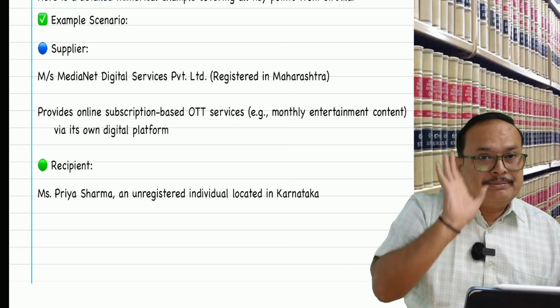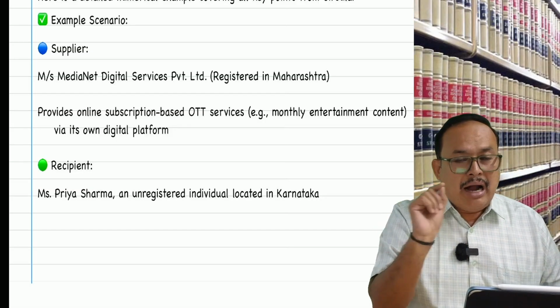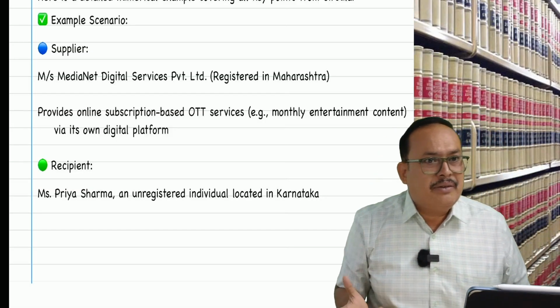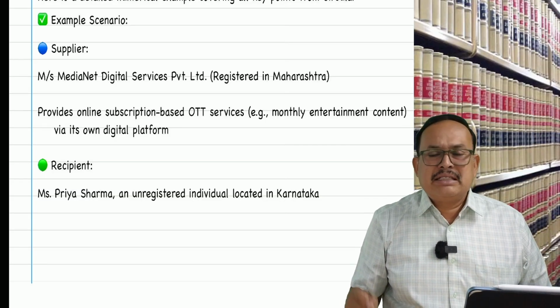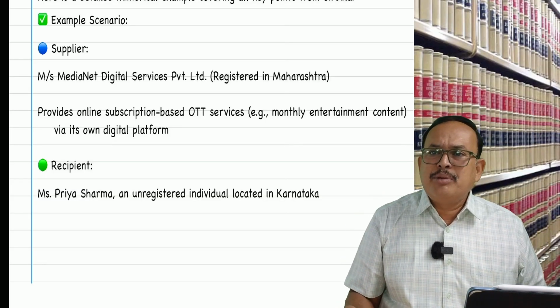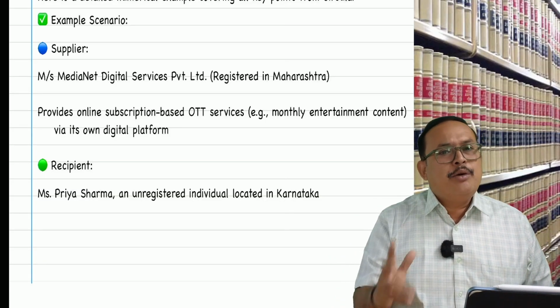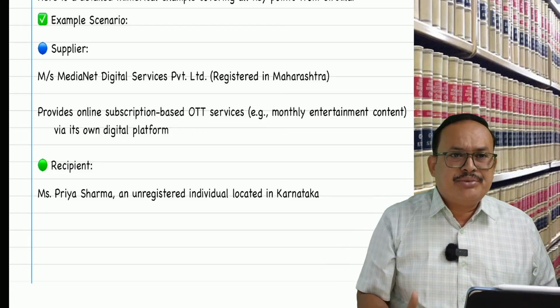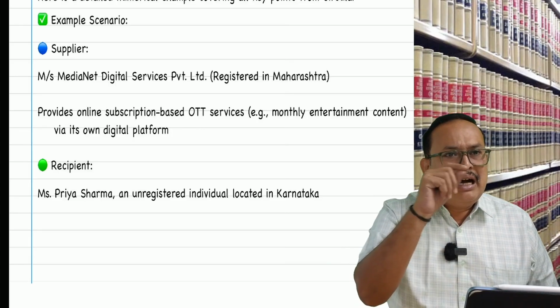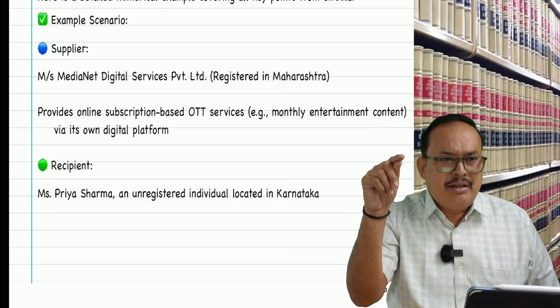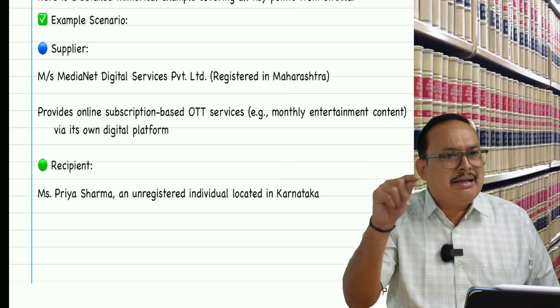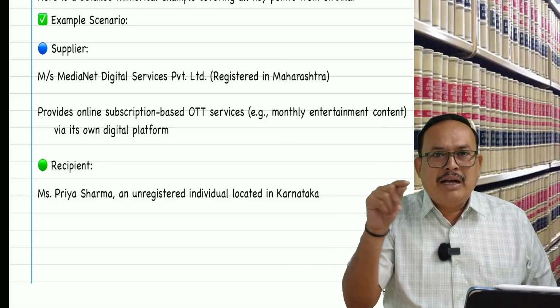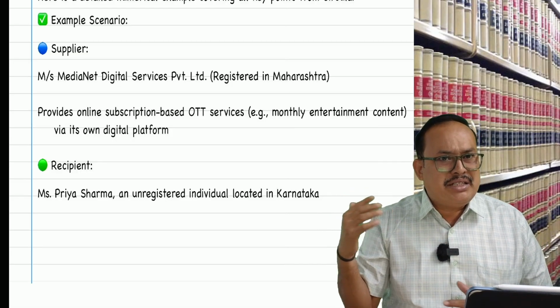So now Ananya Sharma, Karnataka, is enough. The state name is enough. The state name is there, and is deemed to be the address of the recipient. Now you tell me, Media Net Digital issues the invoice with Ananya Sharma as recipient, place Karnataka, value 500 plus GST.